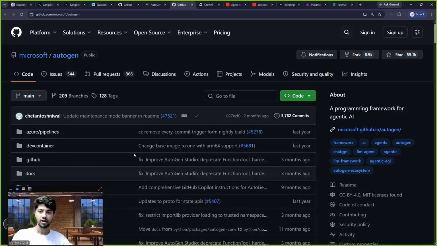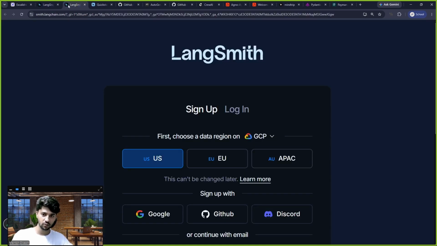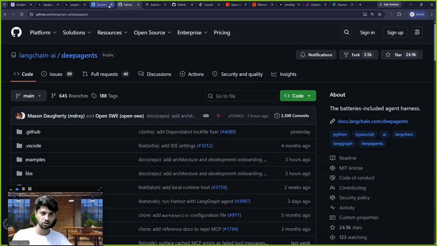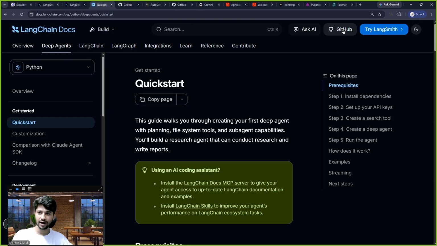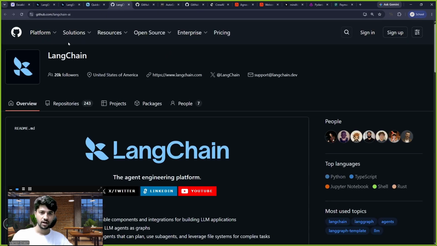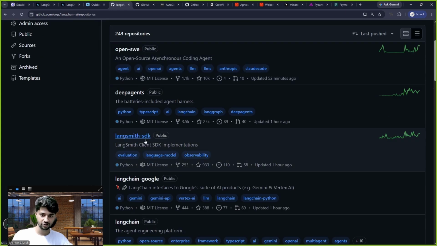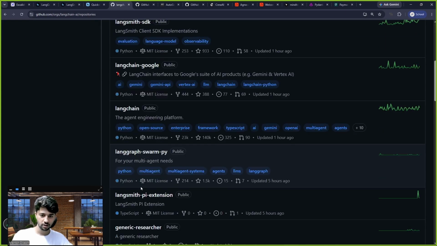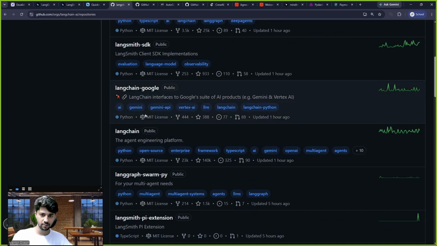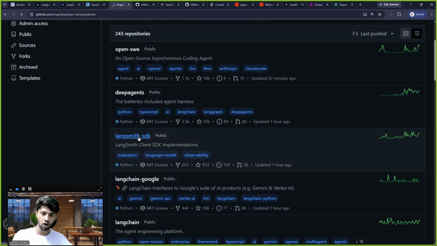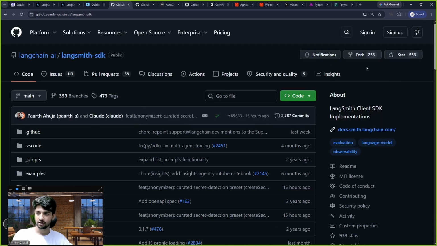If I go to AutoGen, there is also a way of going to the GitHub. Let me go here. See, I'm on the AutoGen GitHub, and here I can see we have 59.1k stars, which means this many people are using it. And if you're confused why LangChain has fewer, let me show you. I opened a new project by LangChain. If I open something which has been used for a really long time, check this out.